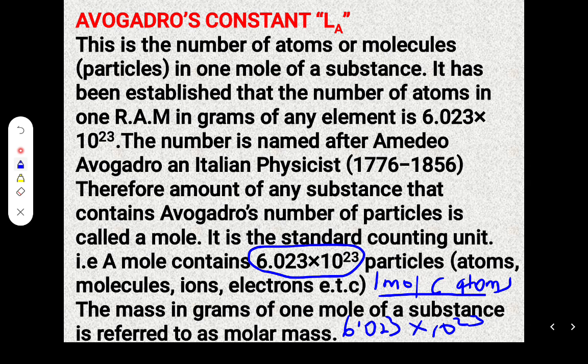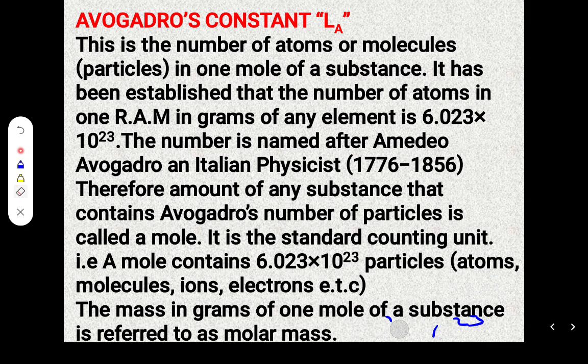So half a mole will be half of the same number. A quarter mole will be 1/4 of the same number, and so on. 2 moles shall mean twice as much as this number.